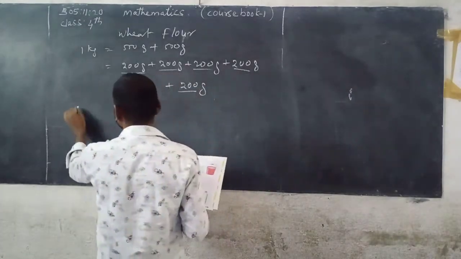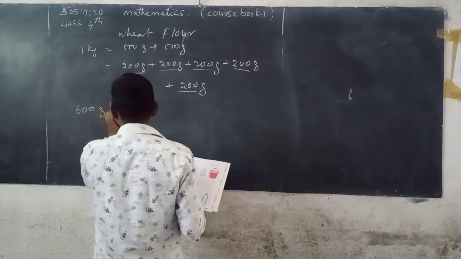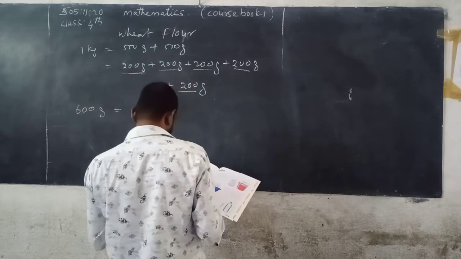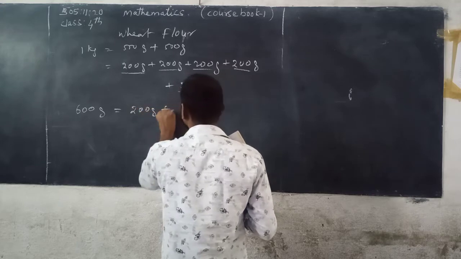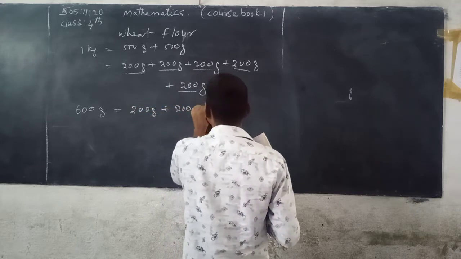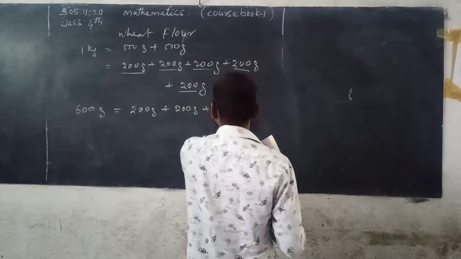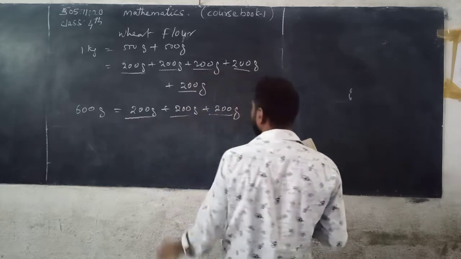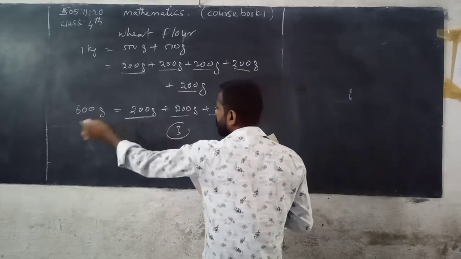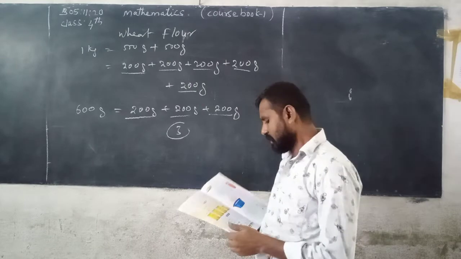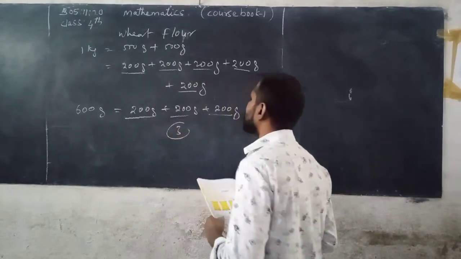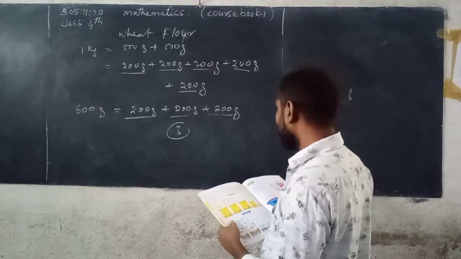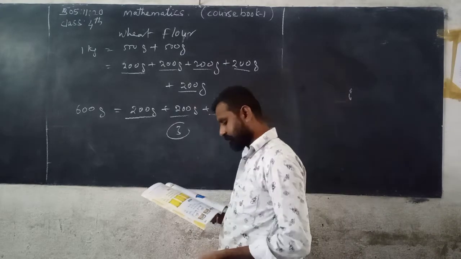Next, 600 grams. 600 grams means 200 grams packet plus 200 grams packet plus 200 grams packet. So how many 200 grams packets? 3. Then you can get 600 grams. Now you can write it in another way, but not here: 500 plus 100 you can get 600. But here, a 100 grams packet is not there.